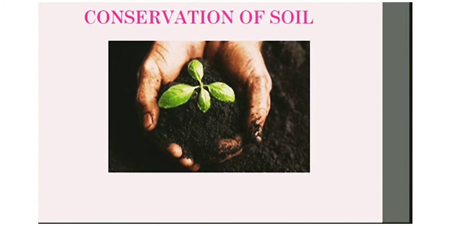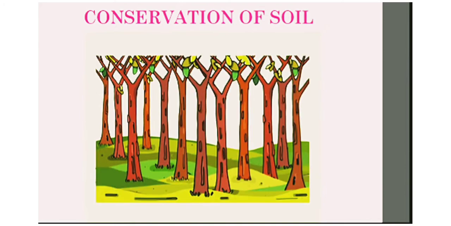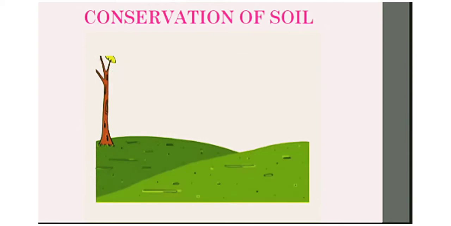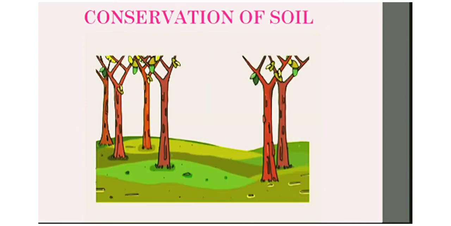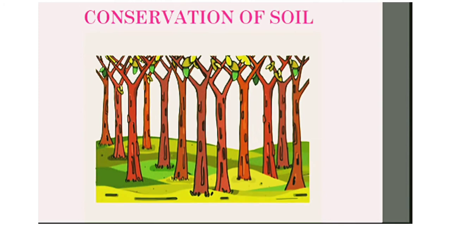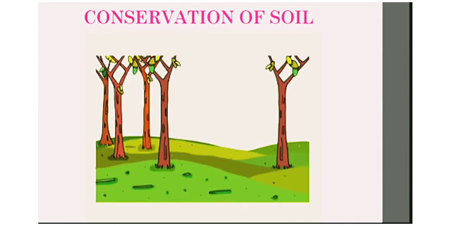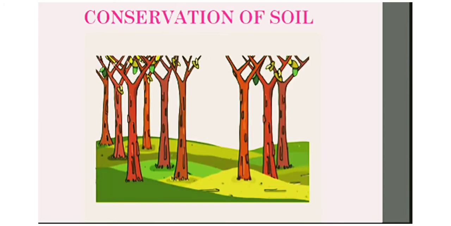Now, let us talk about afforestation first. Afforestation means growing more and more trees again and again. Afforestation is the best way to conserve soil, that is, by increasing the area under forest. In afforestation, we should stop cutting of trees and we should make more efforts to plant trees in new areas.